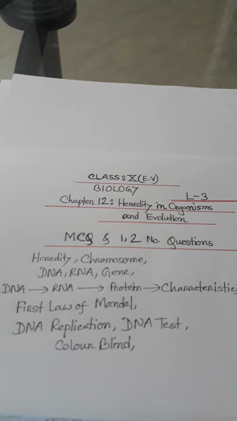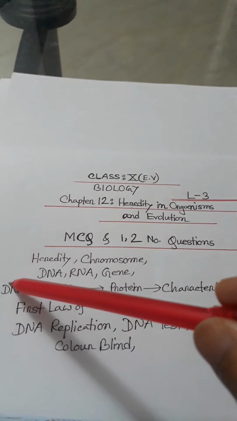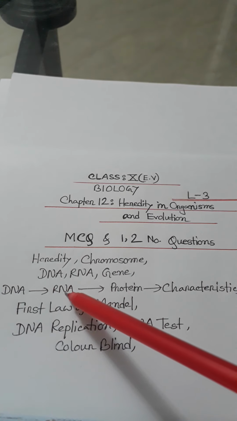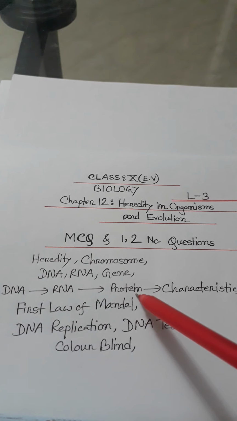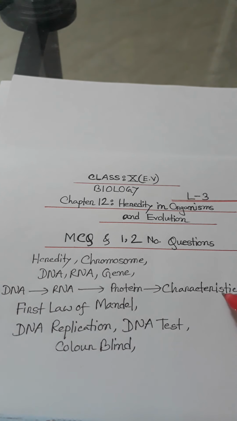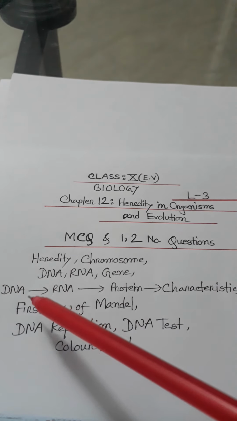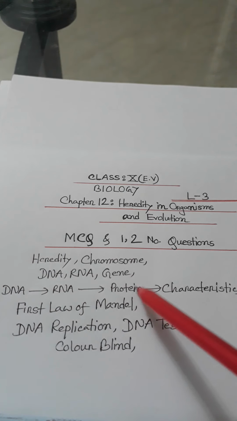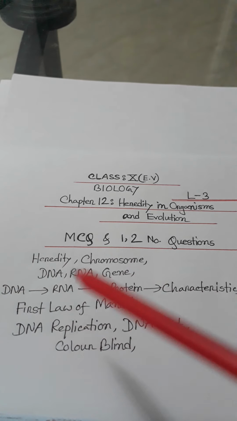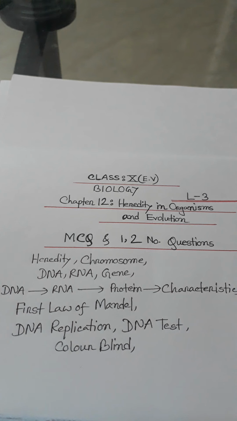Here is one reaction: DNA, RNA, then protein, then characteristics. DNA is first converted to RNA, then to protein, and then it bears some characters.